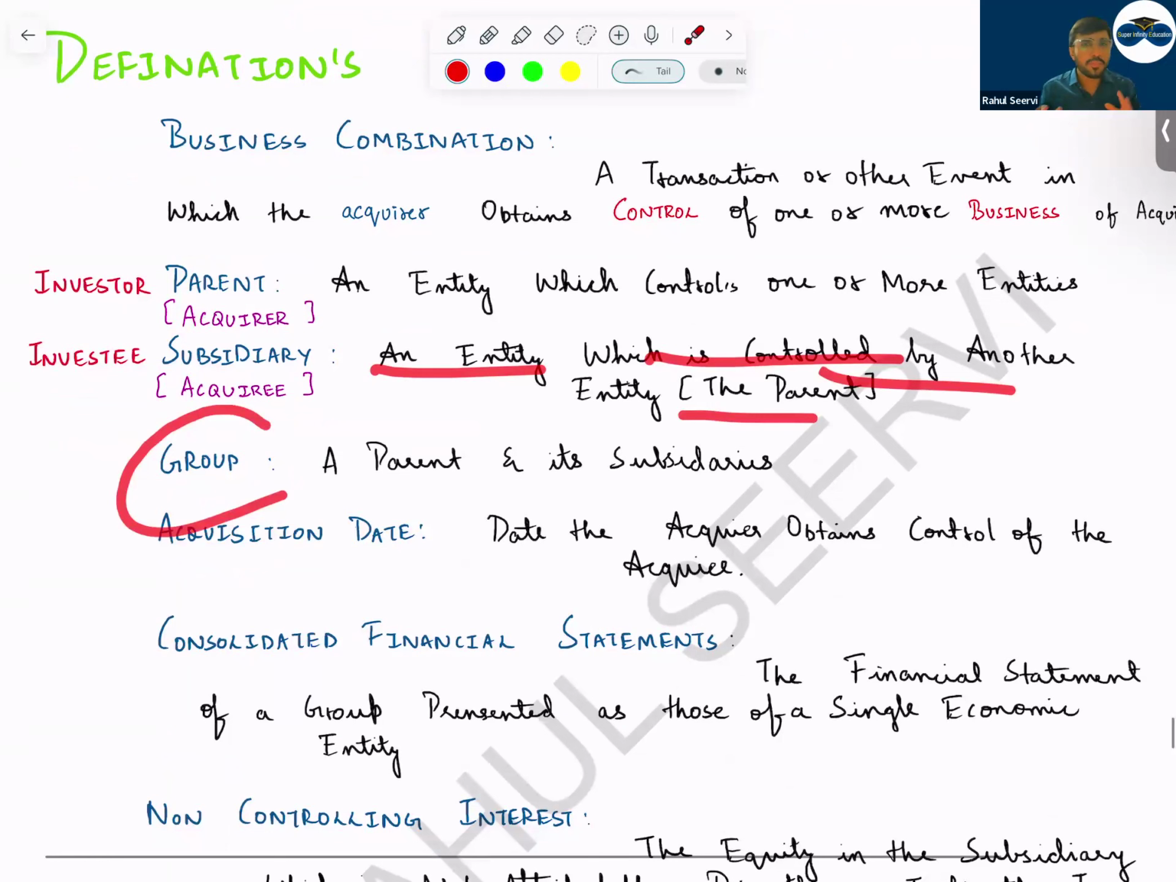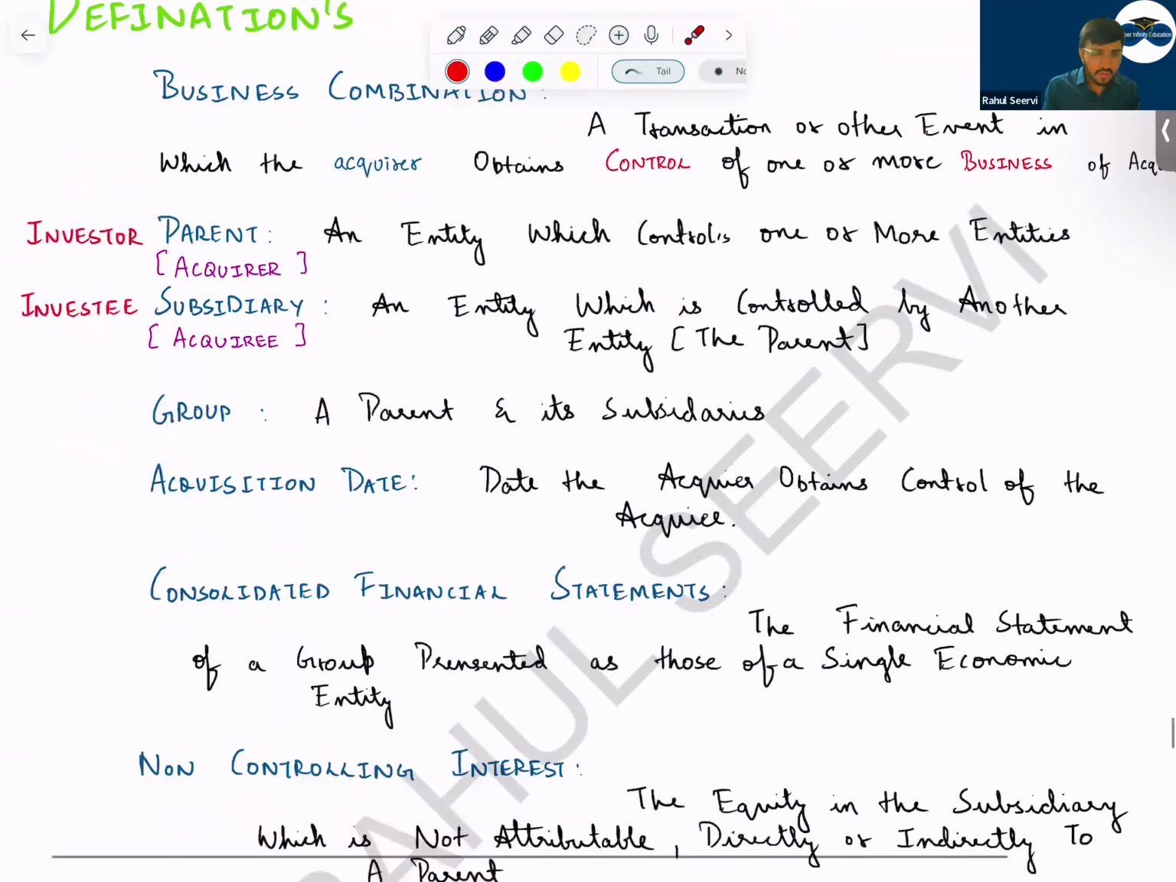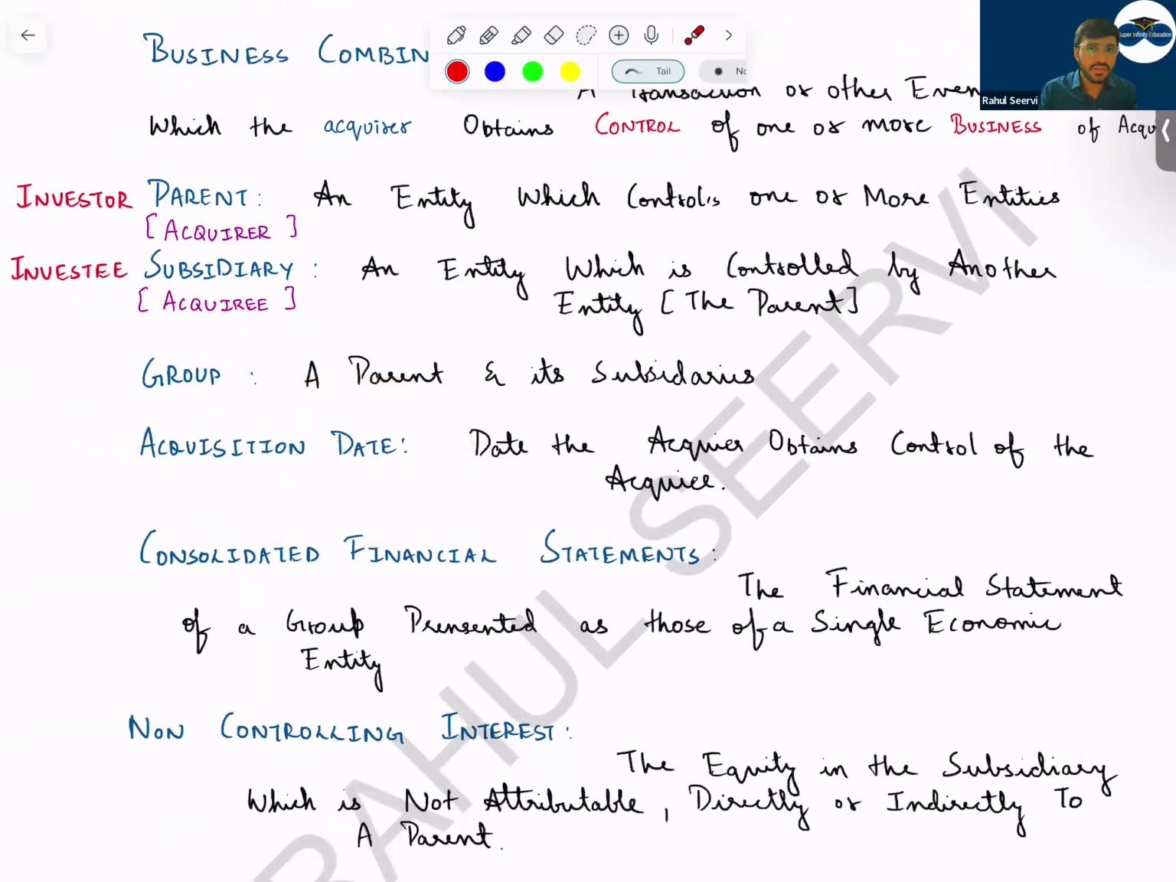Now, what does a group mean? Group means parent and subsidiary. Group associate will not form a group. Understand that. Acquisition date means what? The day when the acquirer obtains control of the acquiree.